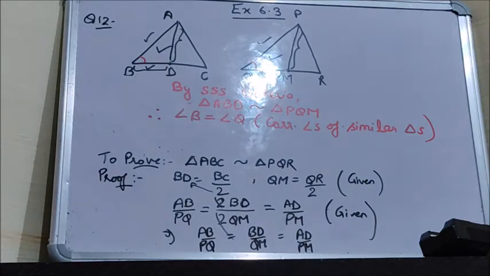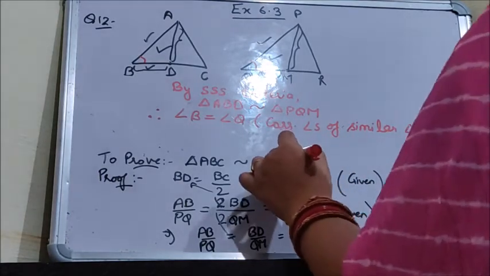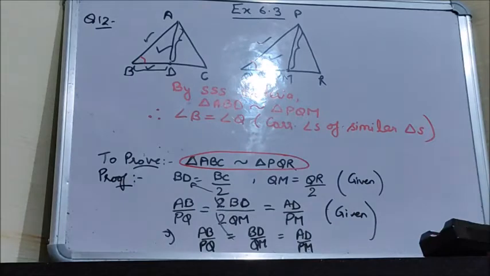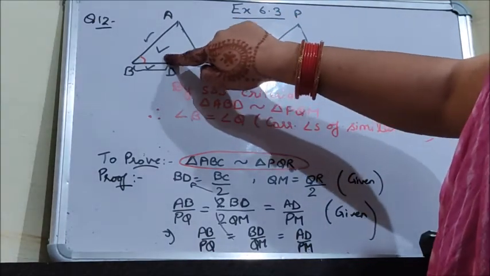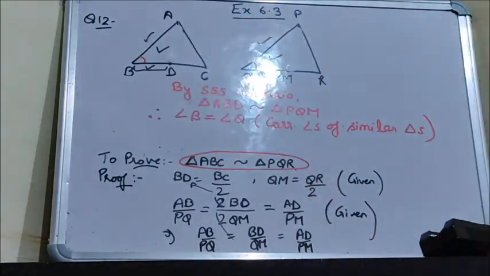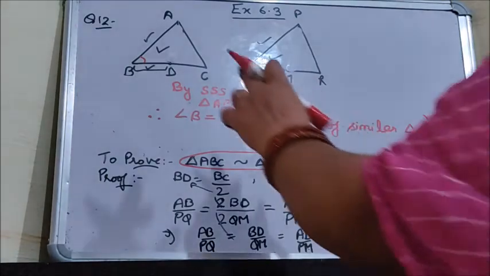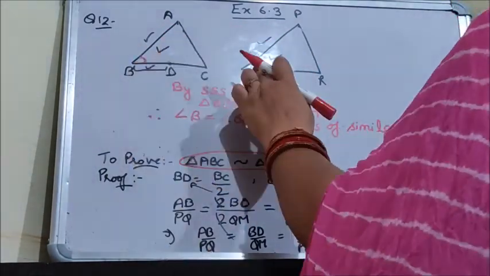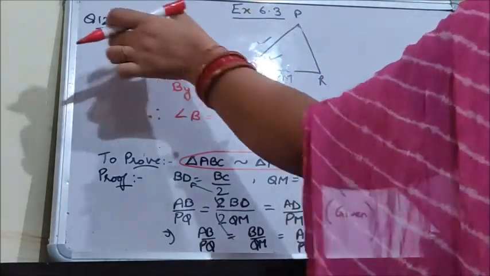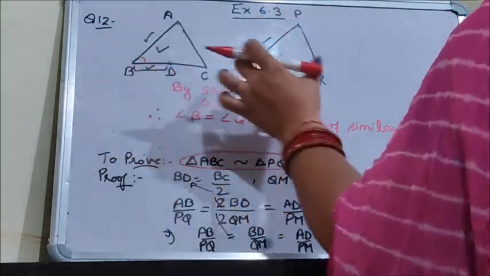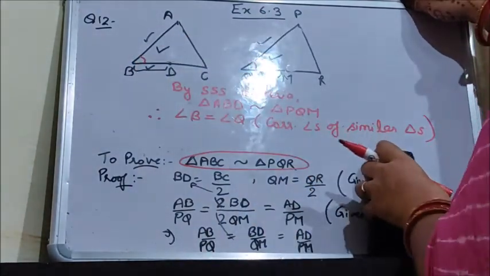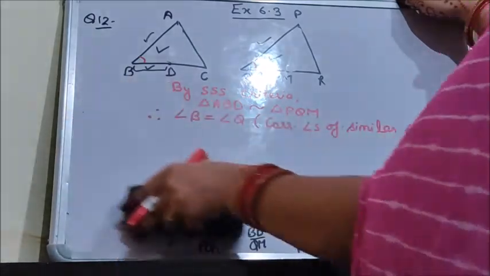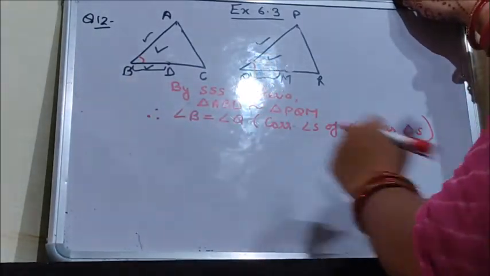So these will be equal. Now we have to prove the bigger triangles similar. How can we prove it? Now don't look at this median. Look at the bigger triangle. In these two triangles, angle B is equal to angle Q, and the sides including this angle are already proportional. They have given this already. Because we have proved the angle, by SAS you can prove that these triangles are also similar.